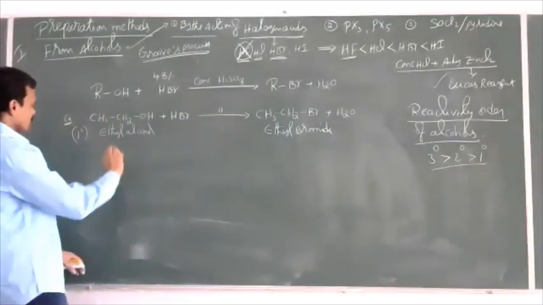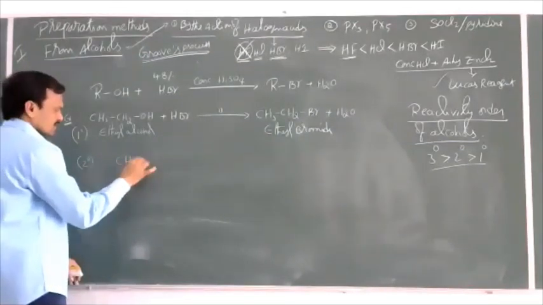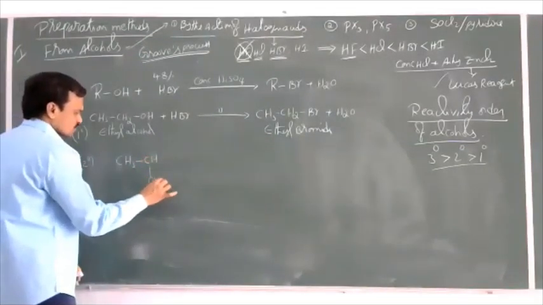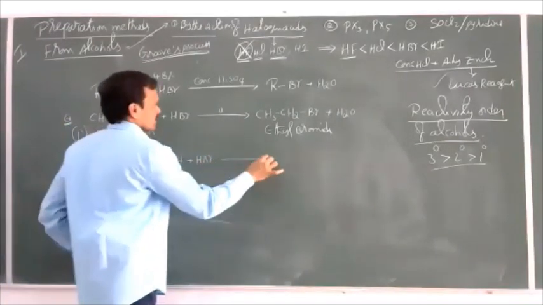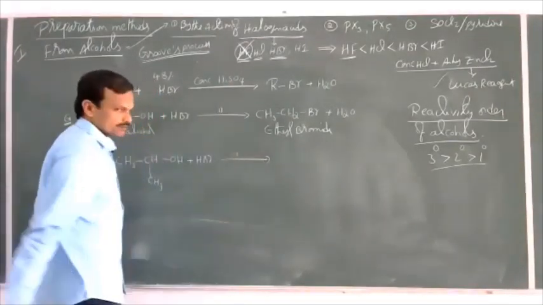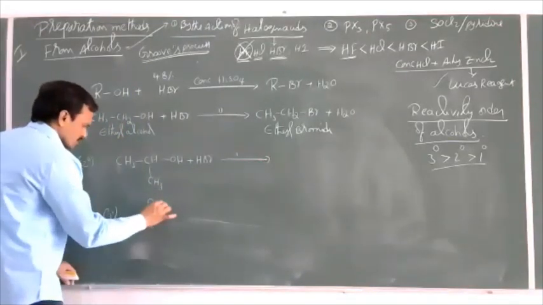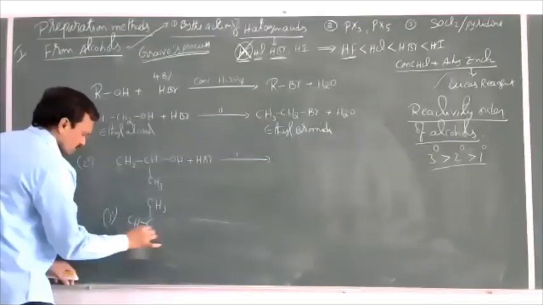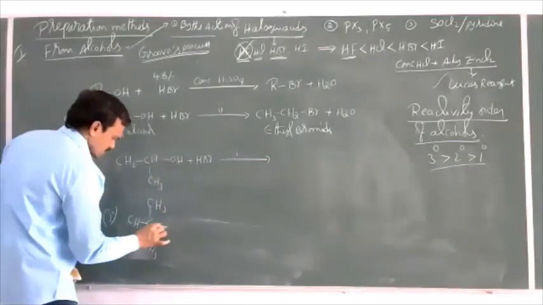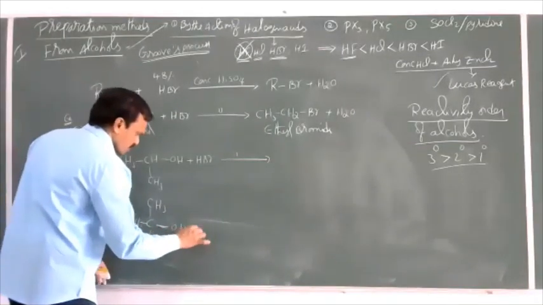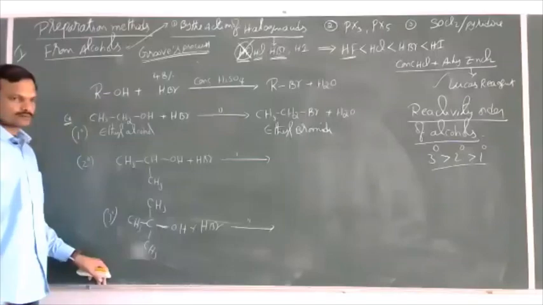What about secondary? If you take a secondary alcohol, CH3CHOHCH3 plus HBr in the presence of the same H2SO4. Or if you take a tertiary alcohol, tertiary butyl alcohol plus HBr in the presence of concentrated H2SO4.